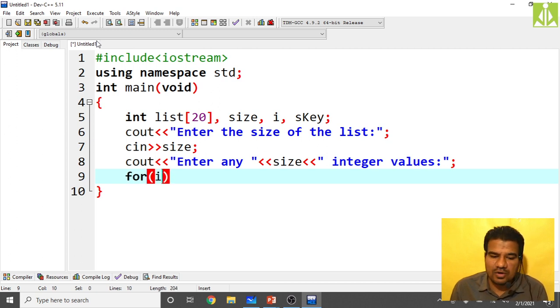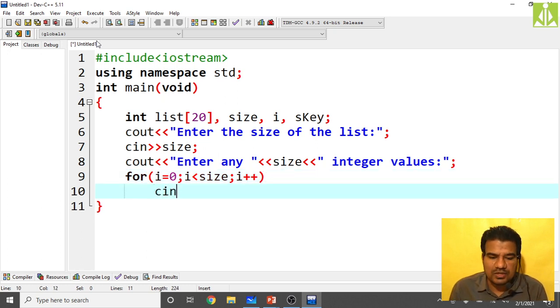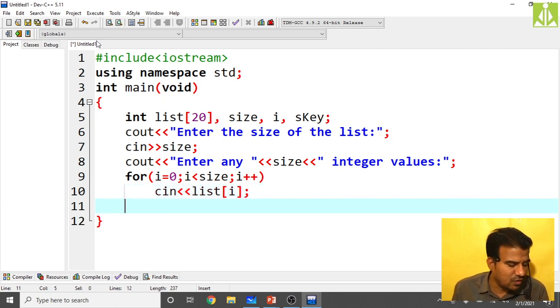Now take the for loop to read the values. I equals 0, I must be less than size, then I plus plus. So these many elements I can insert using cin, reading all those elements into list of I. So like this. Okay, after reading, what do I have to do?